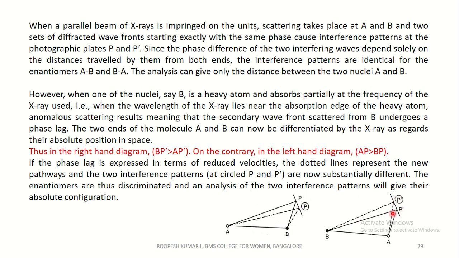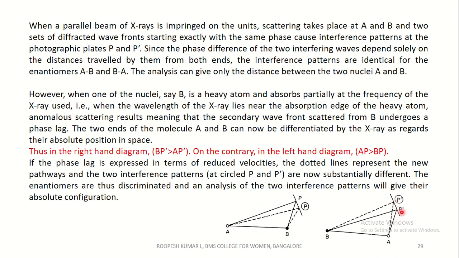As I said, the secondary wavefront scattered from B undergoes a phase lag. Hence the second waves from B travel a longer distance and fall on the photographic plate at P dash, having suffered a phase lag.